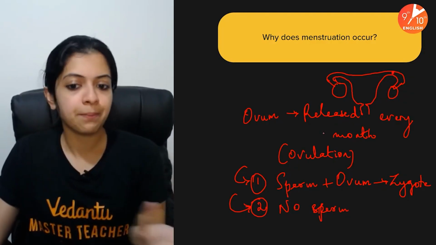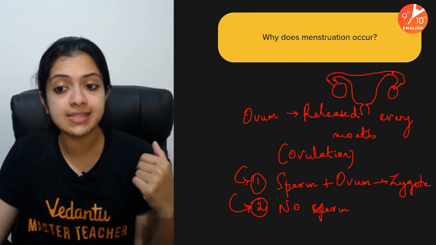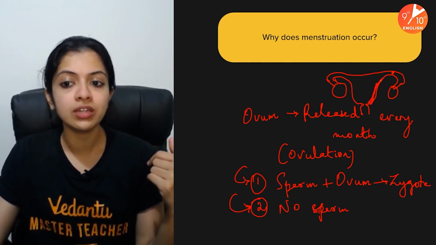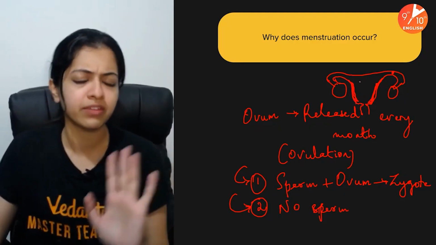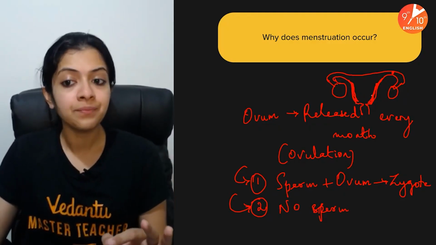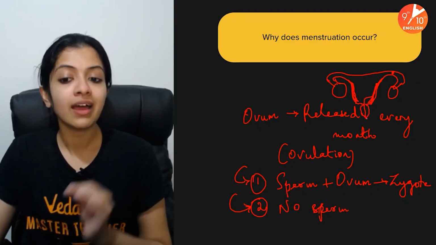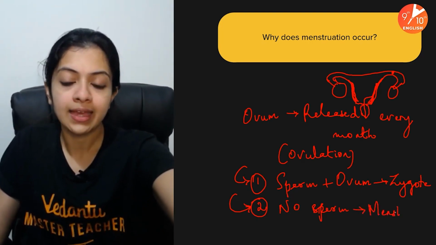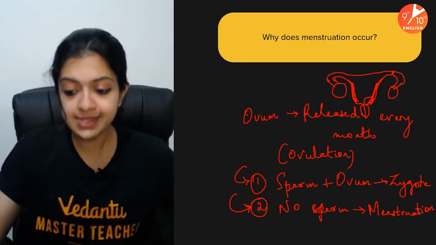Now, say no sperm enters. This ovum, along with the inner lining of the uterus, called the endometrial lining, it's okay even if you don't remember that name, sheds out of the female body through the vagina in the form of menstrual fluid. This is menstruation.